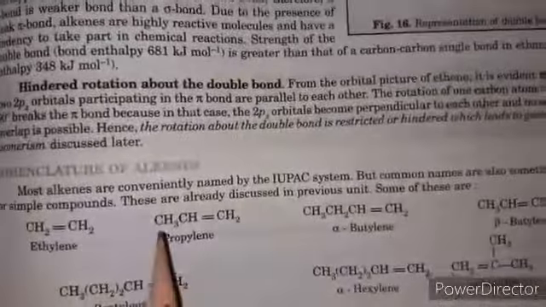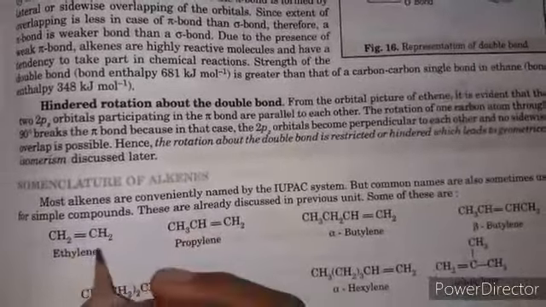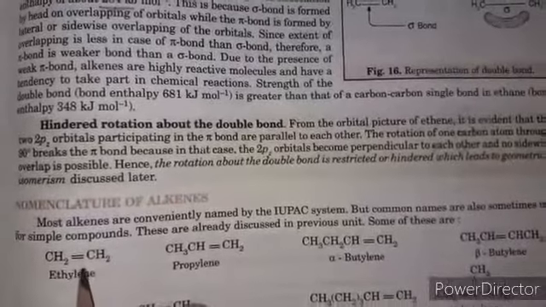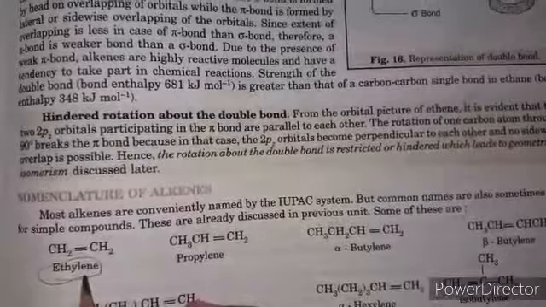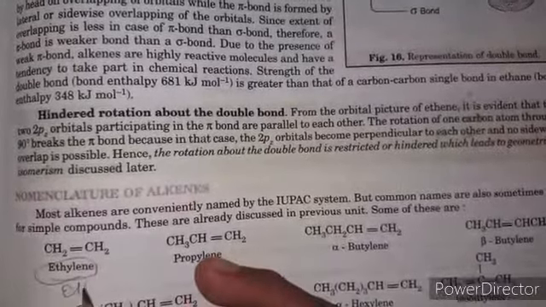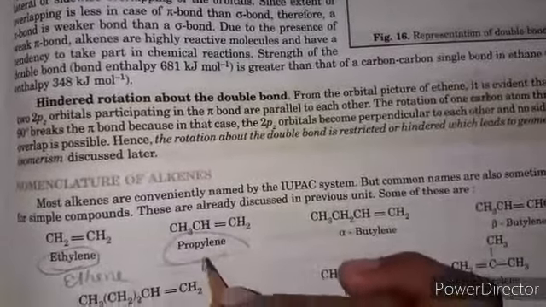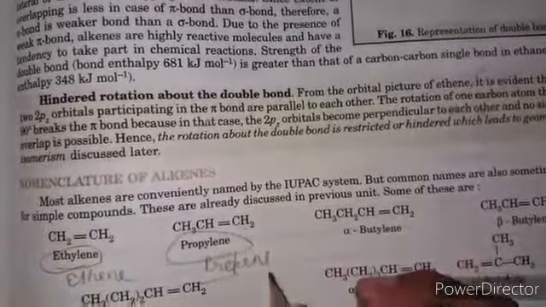Next we discuss nomenclature of alkenes. All the rules are the same, but here we consider a double bond, so we use the primary suffix "ene". This molecule's common name is ethylene, otherwise its IUPAC name is ethene. Its common name is propylene and its IUPAC name is propene. Prop means 3 carbons, ene.